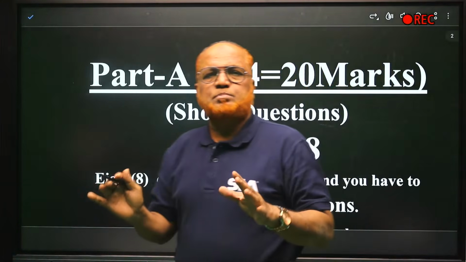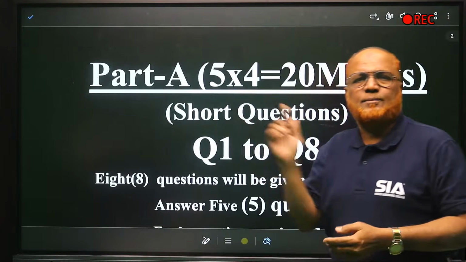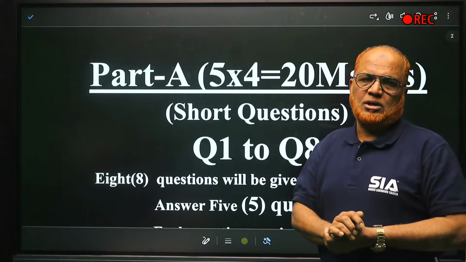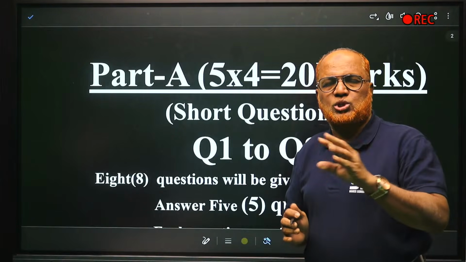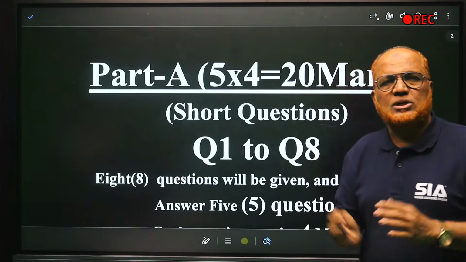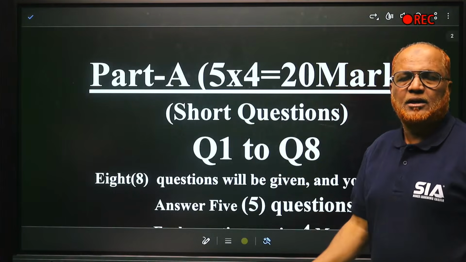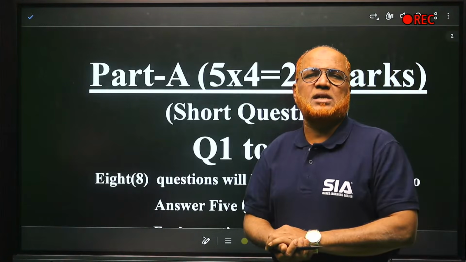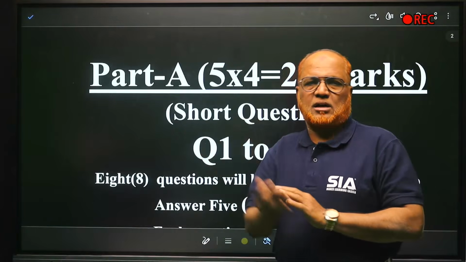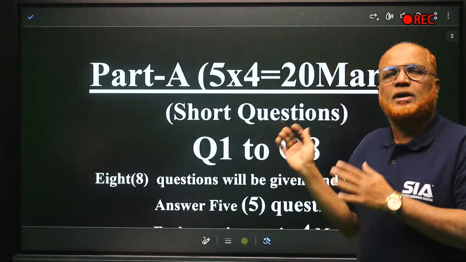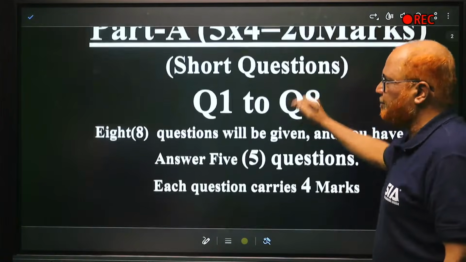And we cannot expect which type of problem will be asked in these 4 marks questions. So out of 8, you have to attempt 5 questions. Each question carries 4 marks. 5 4s are 20. So 20 marks is of part A. Total marks of the question paper is 80 because 20 marks are internal and 80 marks are external. So this question paper consists of 80 marks. First 20 marks are over in part A.